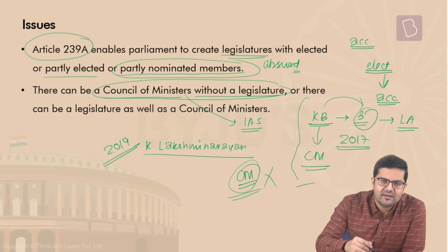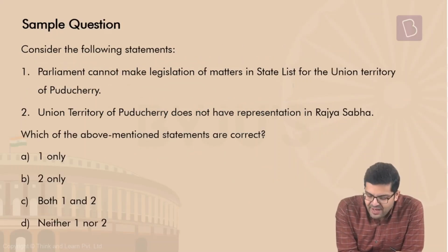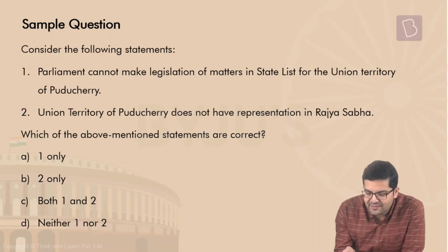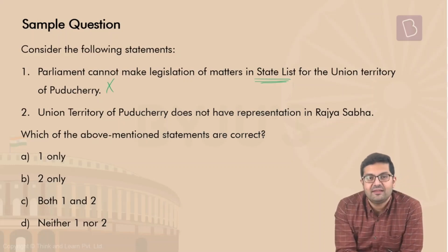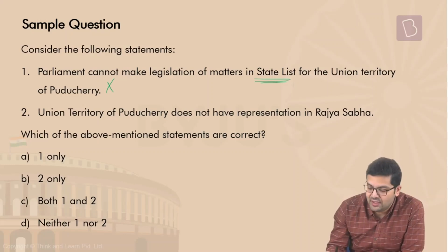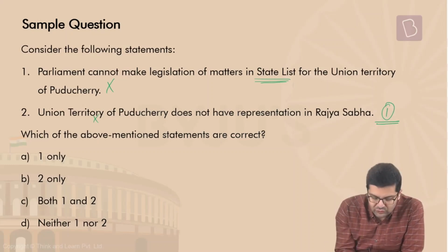And in general, that is the functioning of the UT of Puducherry with certain challenges. Let's look at a sample question. Consider the following statements. One, Parliament cannot make legislation on matters in the State List for the UT of Puducherry. Two, the UT of Puducherry does not have representation in Rajya Sabha. Let's come to the first statement. Parliament cannot make legislation on matters in the State List. It's incorrect. We know for a fact that Parliament can make laws on State List subjects in the UT of Puducherry. So one is wrong. The UT of Puducherry does not have representation in Rajya Sabha is also wrong. There is a representation. One person from Puducherry goes to Rajya Sabha as well. So two is also wrong. The right answer is D, neither 1 nor 2.